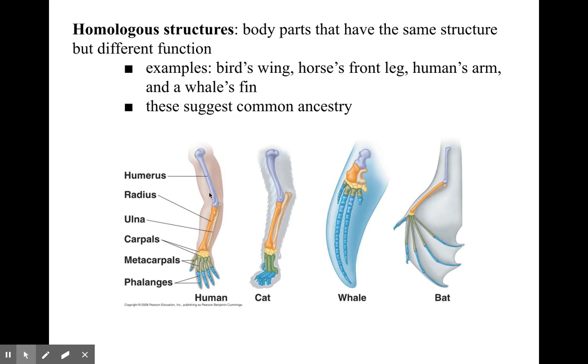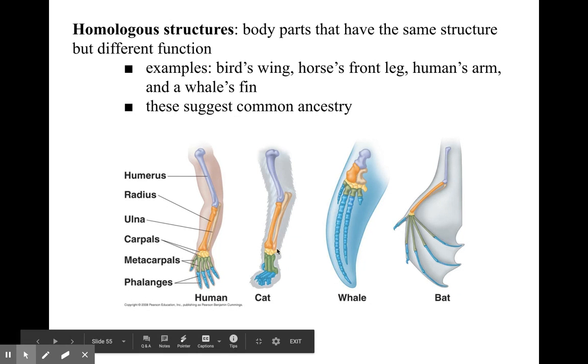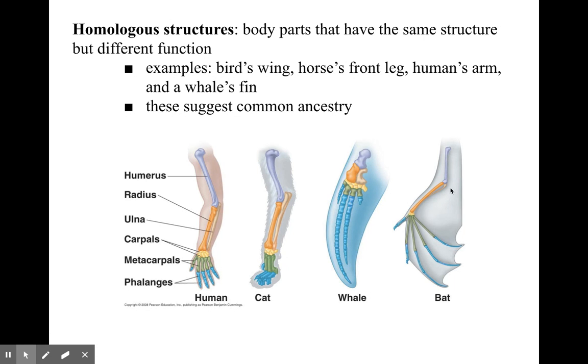You can see the coloration here and how we basically have the same bone pattern, except the sizes of the bones have changed. Some of those bone sizes are changed, but the bones are still there. And that just shows us that we're all related to each other. Basically by mutation, we have changes in the bone structure and size, but it's not a new invention.